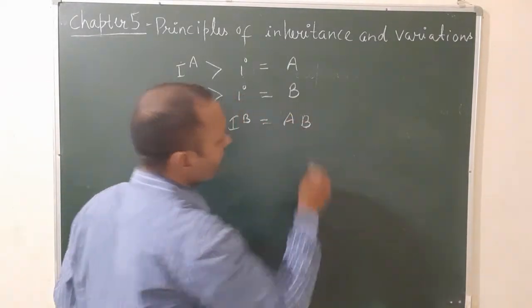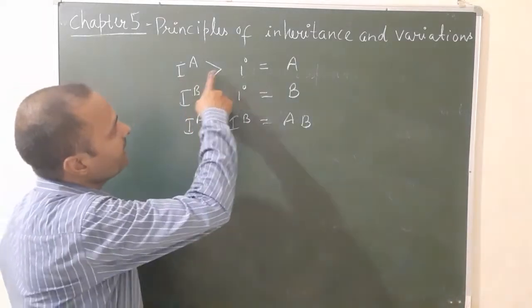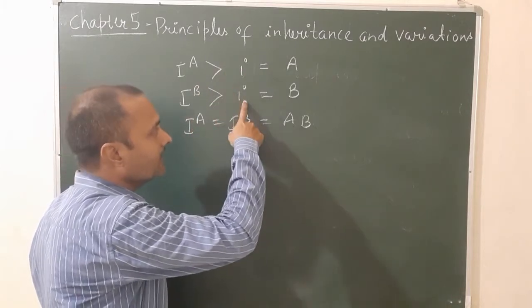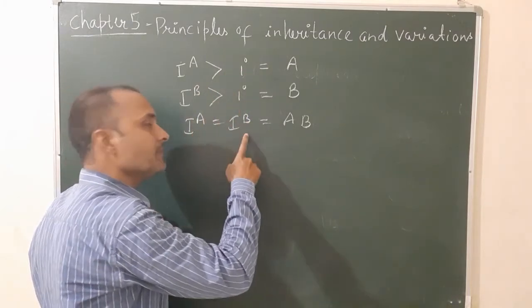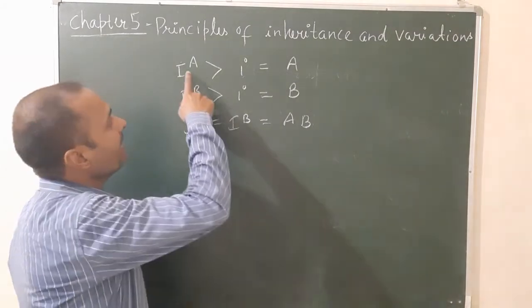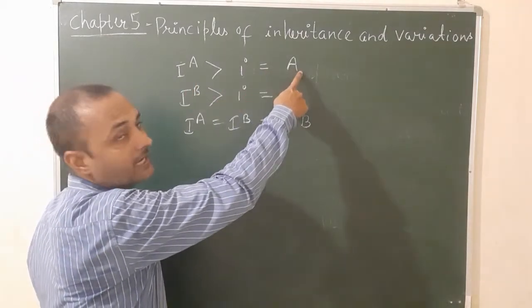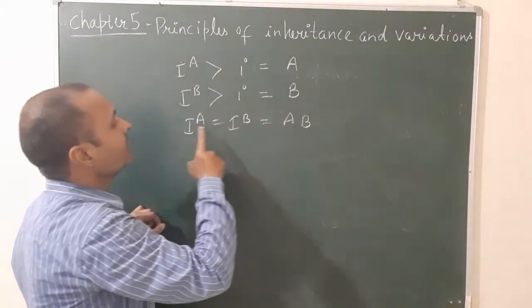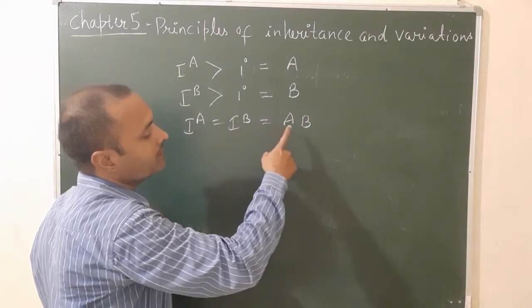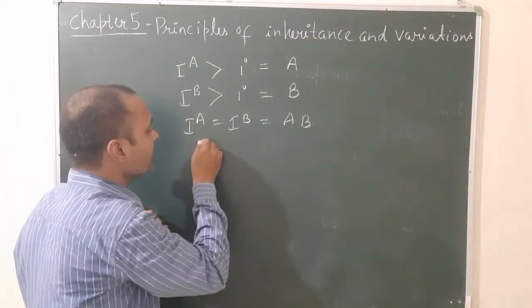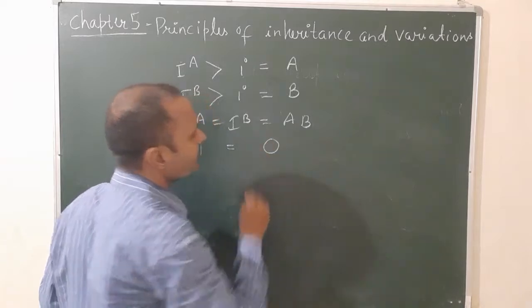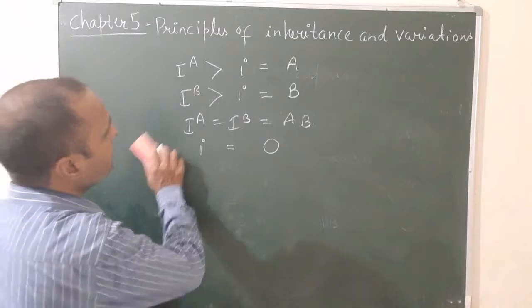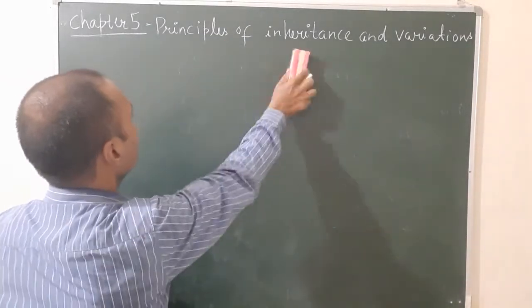Don't forget, IA is greater than i, IB is greater than i, IA is equal to IB. So when IA and i are present, then the blood group will be A. When IB and i are present, then the blood group will be B. When IA and IB are both present, then the blood group will be AB. And when only i is present, then the blood group will be O. So there are four possible combinations. Let's see the chart that is given in the NCERT book.